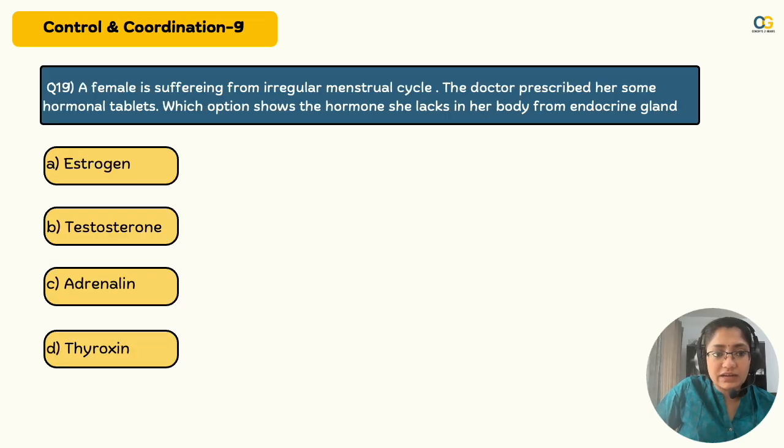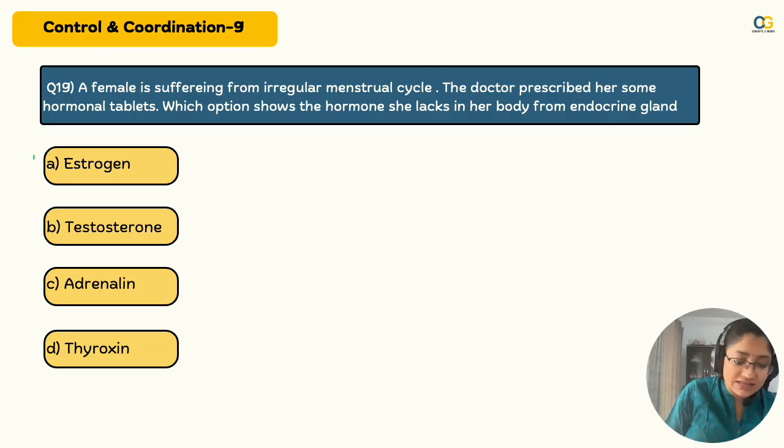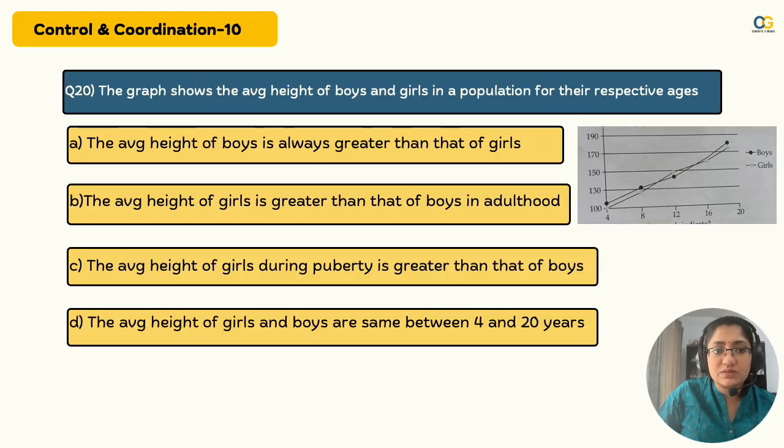Oh, 9 out of 10 I guess so far. Let's see where you're standing in control and coordination. A female suffering from irregular menstrual cycle, the doctor prescribed her some hormonal tablets. Which option shows the hormone she lacks in her body from an endocrine gland? Come on, yaar. You can't go wrong in this one, please. Yes, estrogen. Estrogen is what is secreted in females, which regulates the menstrual cycle. Moving on to the next one.